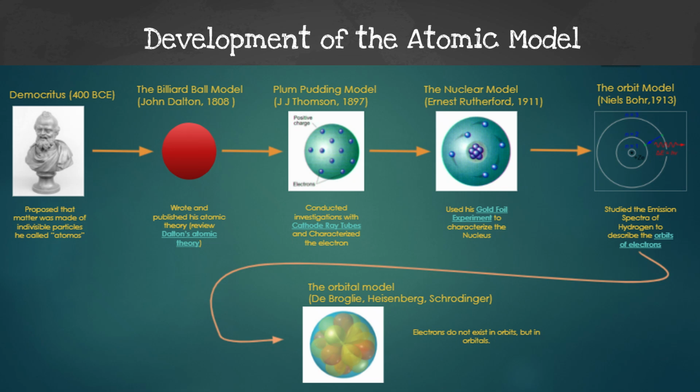So now we can see the development of the atom, right? We started in 400 BC with Democritus, and then we moved to the billiard ball model, then the plum pudding model, then the nuclear model, then the orbital model, and finally we can see the orbital model has some tweaks, and that is what we mostly use today.